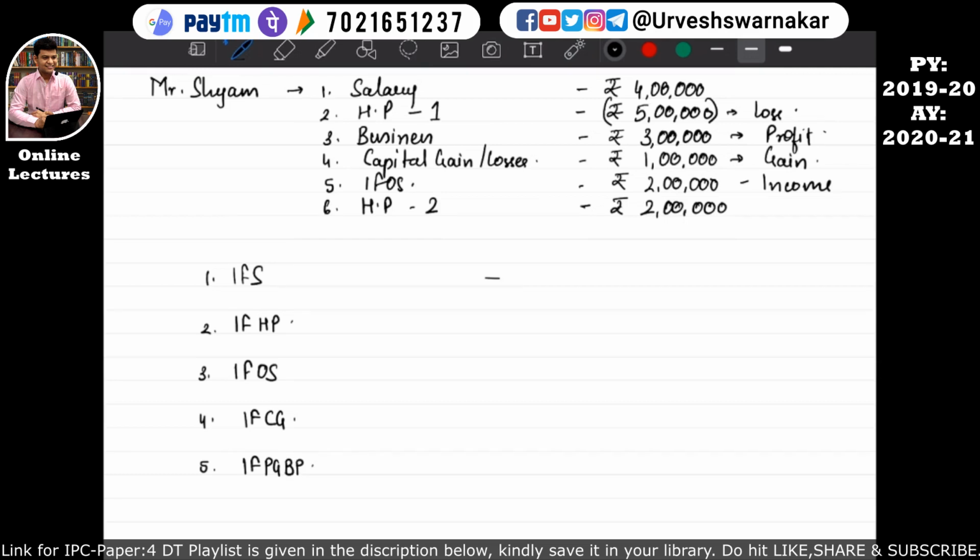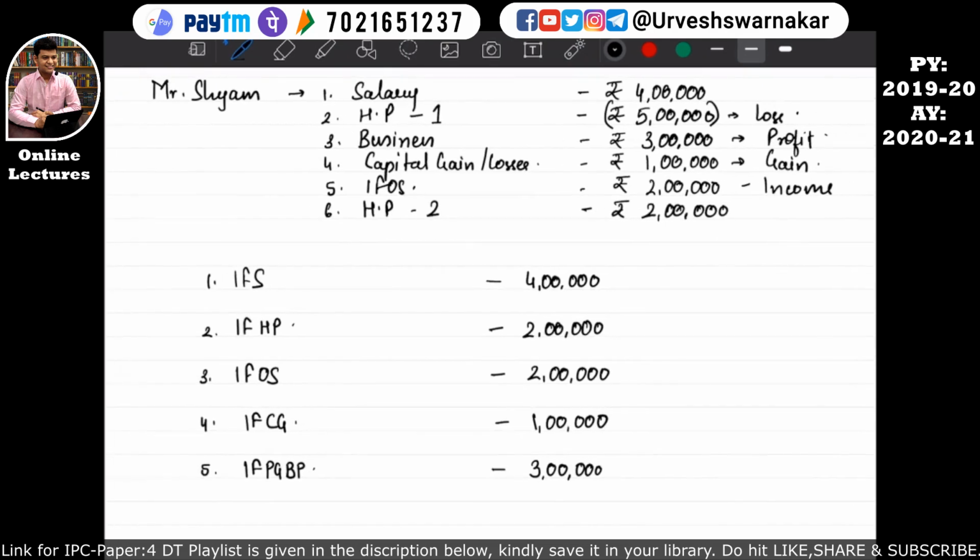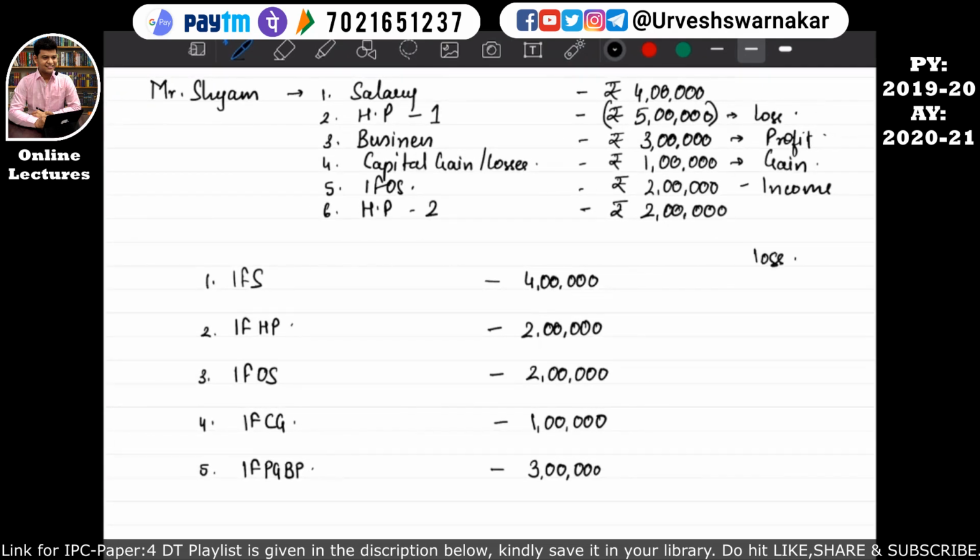So income from salary is rupees 4 lakhs. We'll feed the figures. Income from house property is 2 lakhs. We'll straight away feed this 2 lakhs. Then income from other sources is also 2 lakhs. Income from capital gain is 1 lakh. Income from PGPP is 3 lakh. I hope this is quite clear. So there is a loss of rupees 5 lakhs. We'll write here as a working note, loss of rupees 5 lakhs.